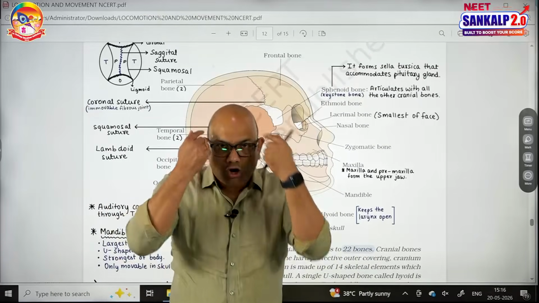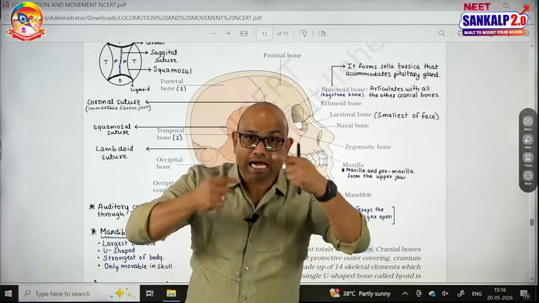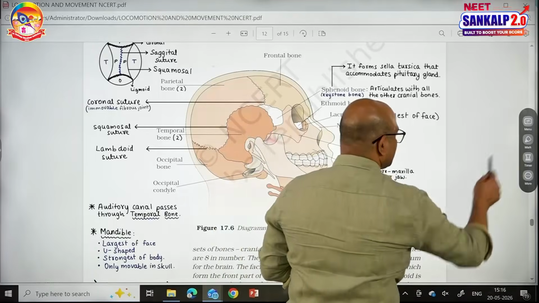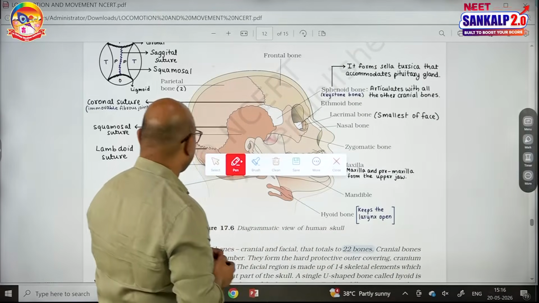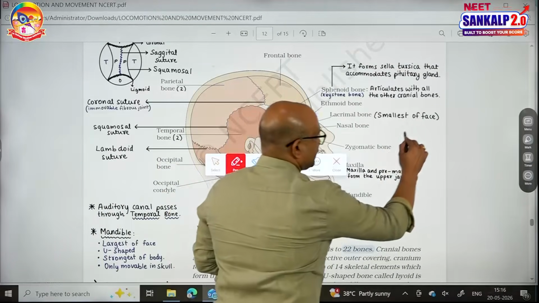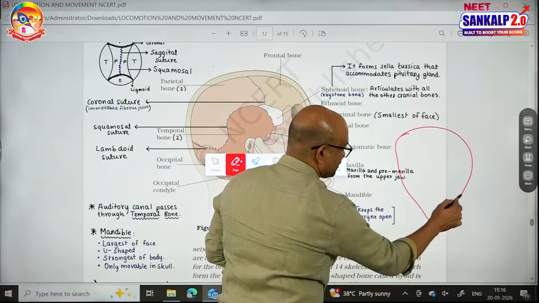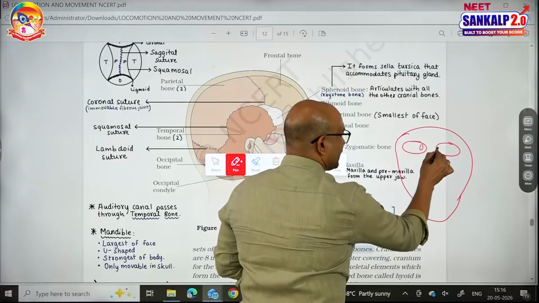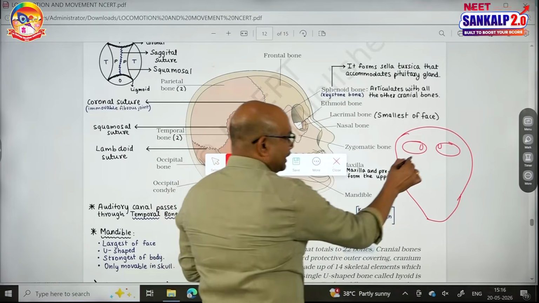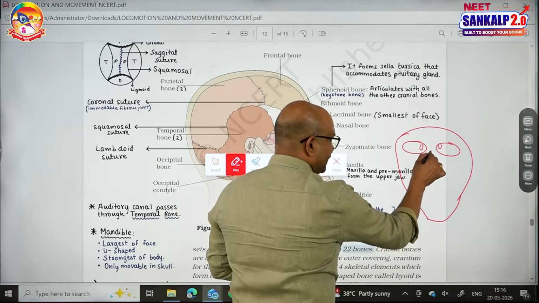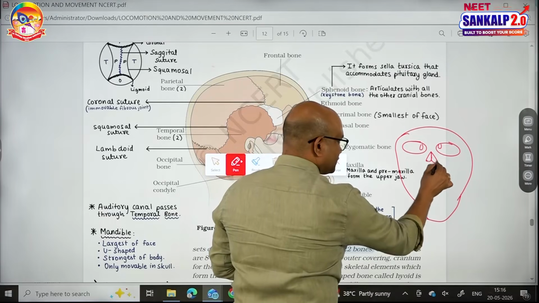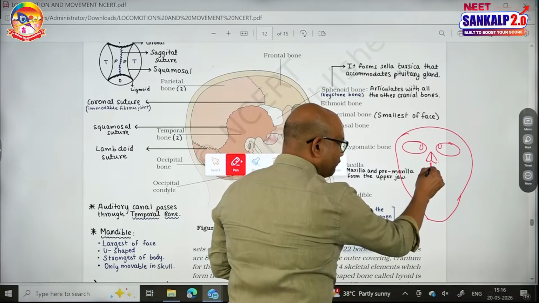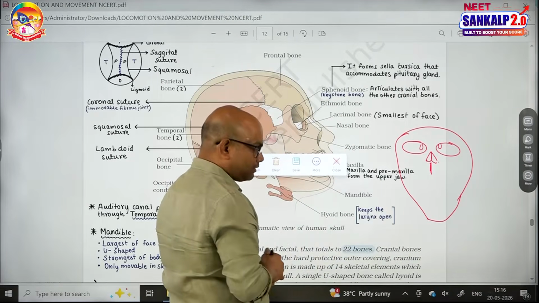See, in the orbits of our eye, we have a pair of lacrimal bones. A rough sketch I will give you. So regarding the face region, these are the orbits, a pair of lacrimal bones, and in between we have a pair of nasals. Then we have a bone forming the floor of the nasal cavity called vomer.